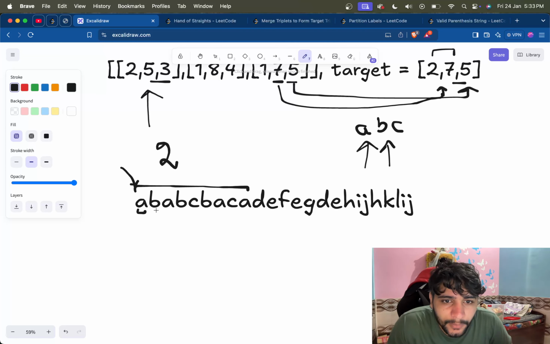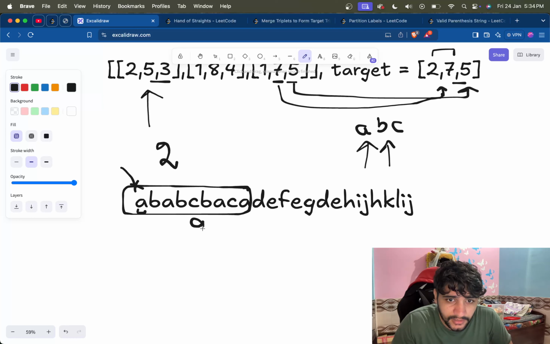So is there any B outside of this partition? No. Is there any C? No. Okay, fine, we are good with this. We have found one partition. Its size is 9.